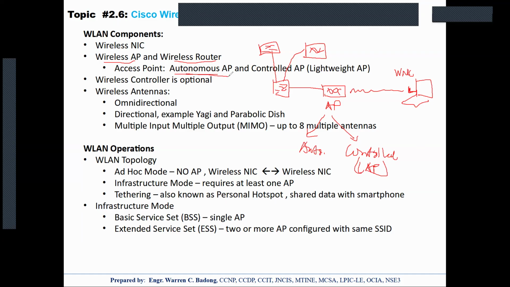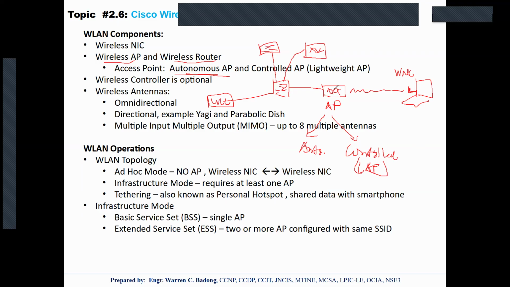So that's what you call autonomous AP. But as the number of APs increases, management becomes more tedious, more challenging, and so optionally we can have a wireless LAN controller, which will centrally manage all our access points.